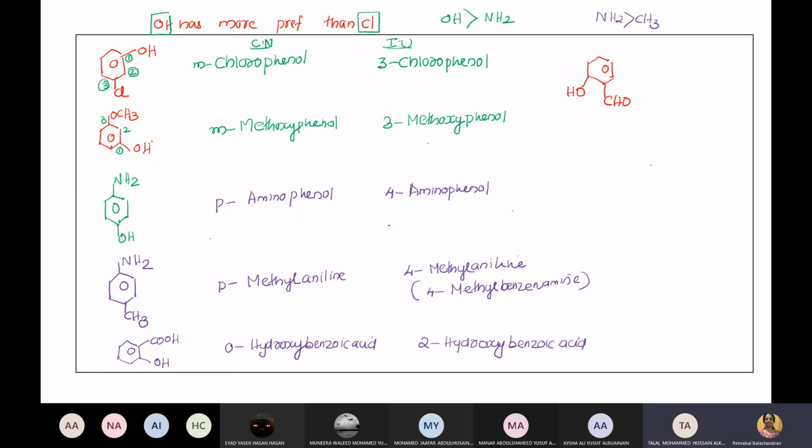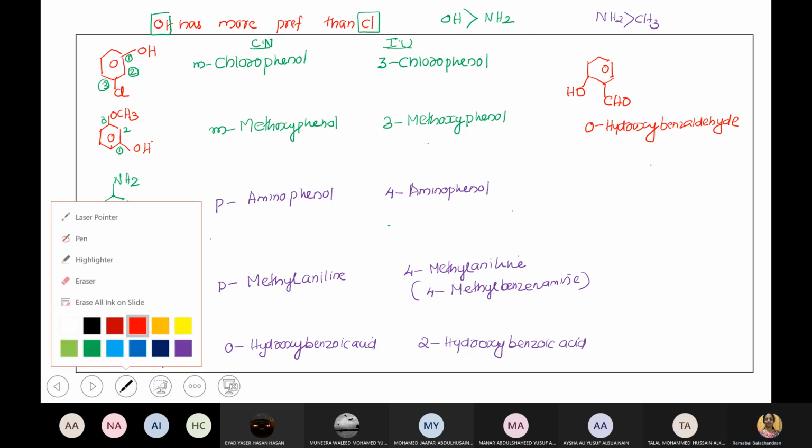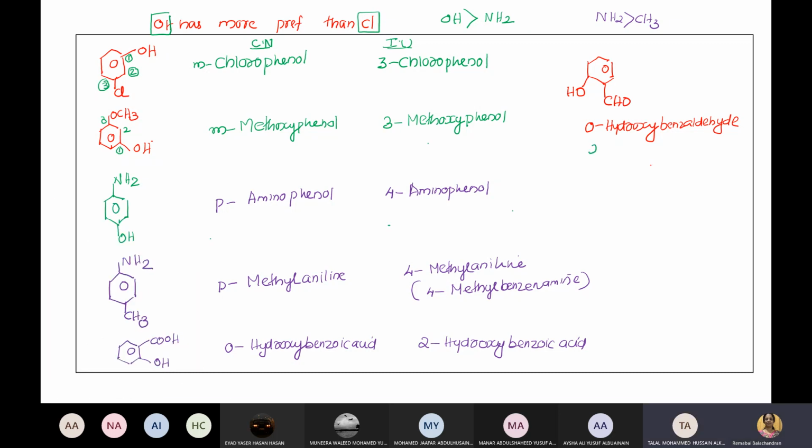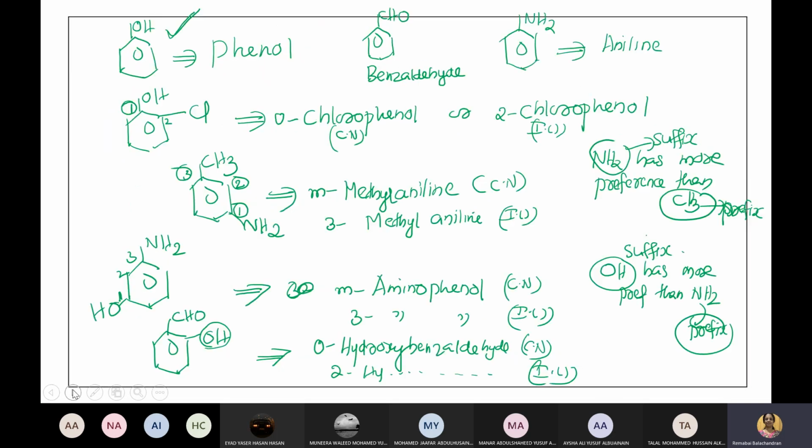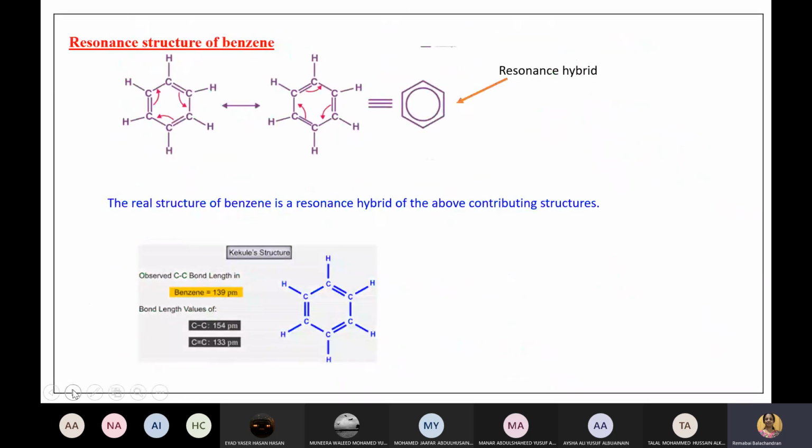O-hydroxybenzaldehyde. Ortho-hydroxybenzaldehyde. And what's the IUPAC? 2-hydroxybenzaldehyde. Yes, 2-hydroxybenzaldehyde. Okay. So the names are fine, I think. Now, this is benzene.